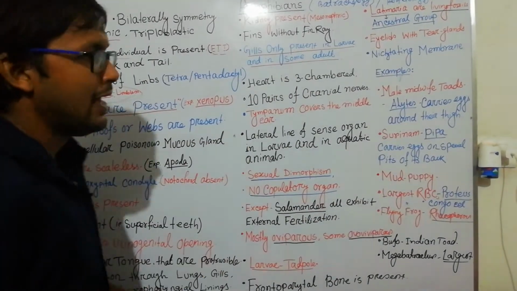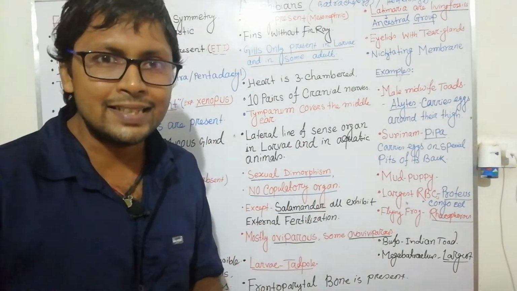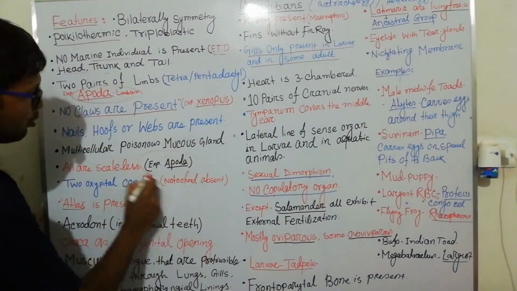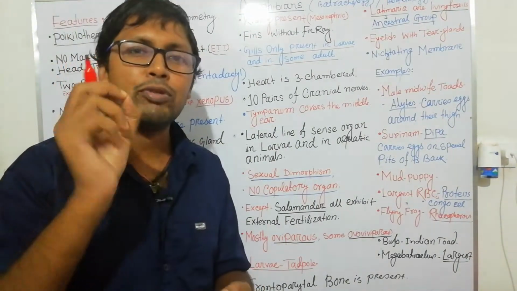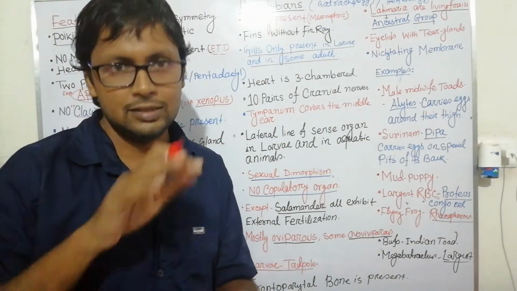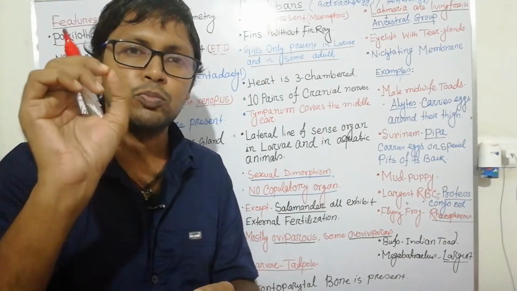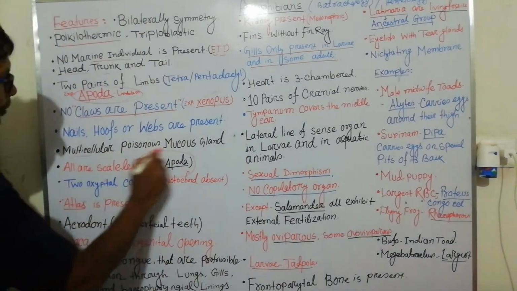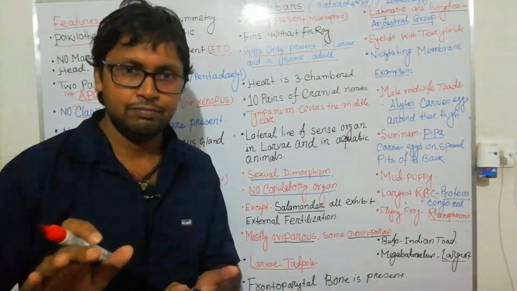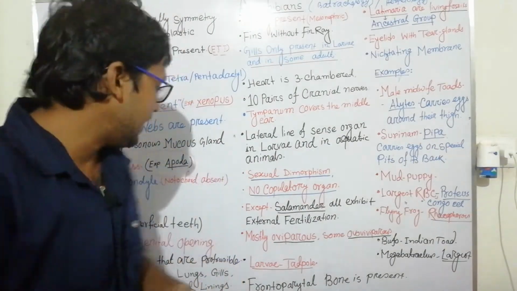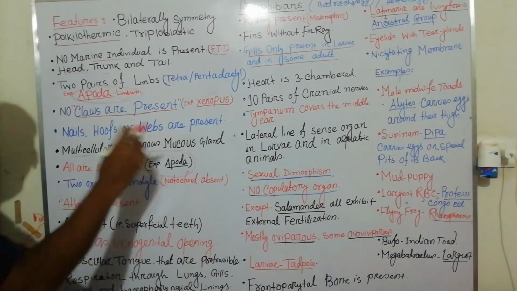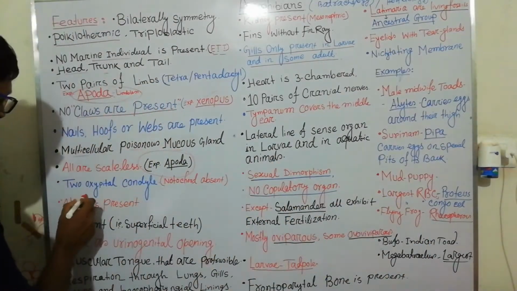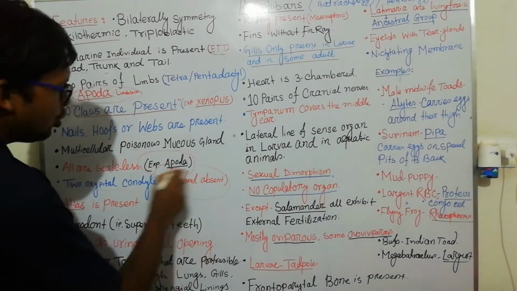Multicellular poisonous mucous glands are present. Their skin is smooth, no scales, but there is an exception. In Apoda, small round scales are present inside the skin. So these are very important. Multicellular poisonous skin glands release mucus that helps protect them from predators. So this one is important.